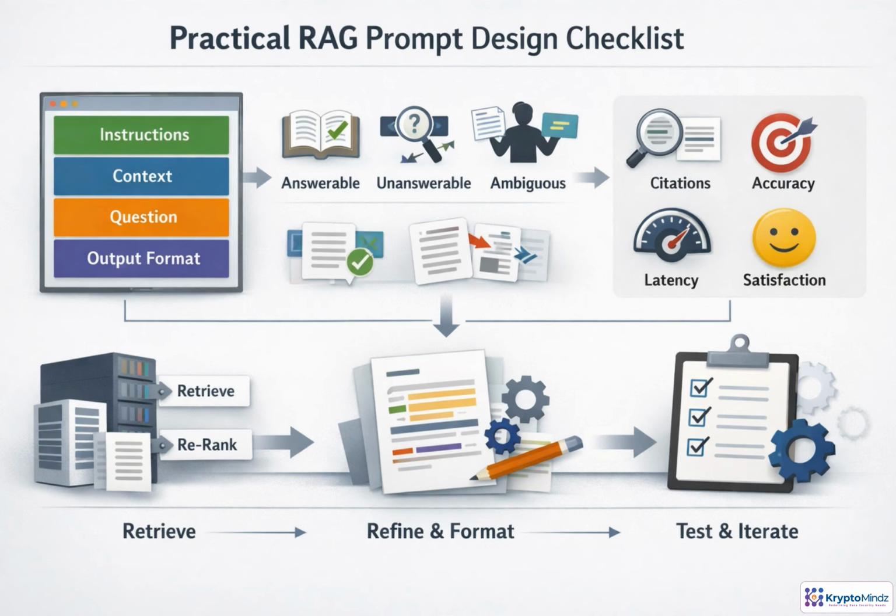Before shipping a RAG prompt, treat it like an engineering artifact. Keep instructions, retrieved context, user question, and required output format clearly separated. Then test 4 cases: answerable, unanswerable, ambiguous, and conflicting context. Check whether citations truly support the answer, whether claims are grounded, and whether latency is acceptable. If results miss the bar, adjust retrieval, re-ranking, chunk formatting, and wording together, then retest.